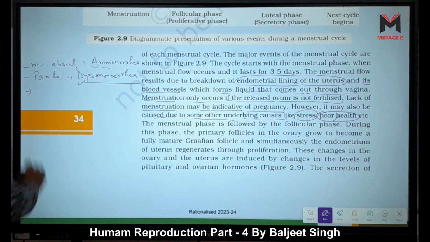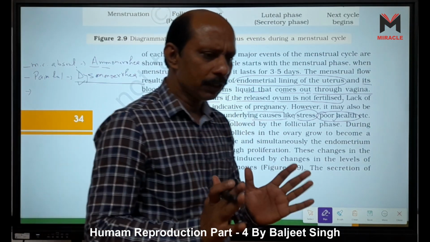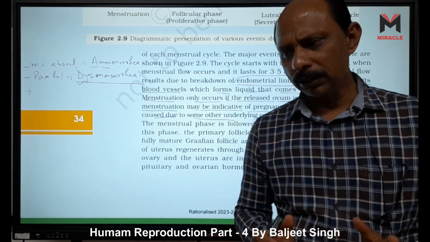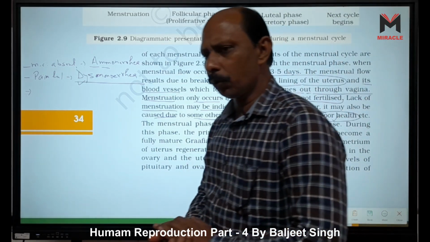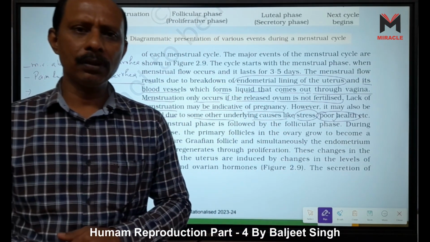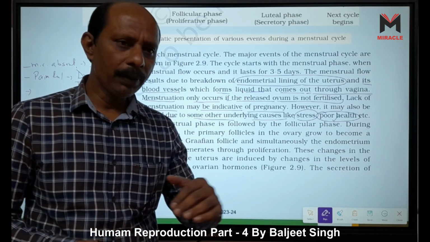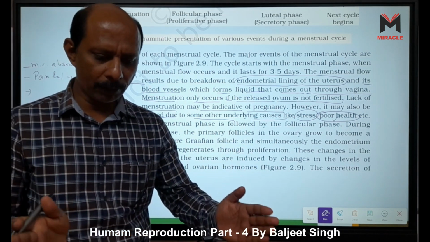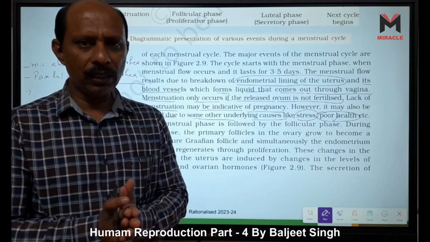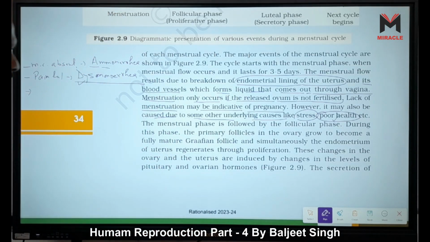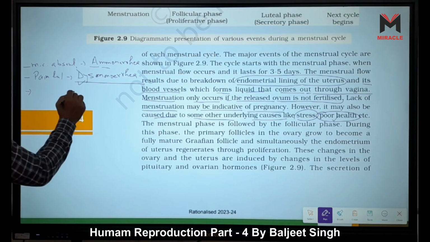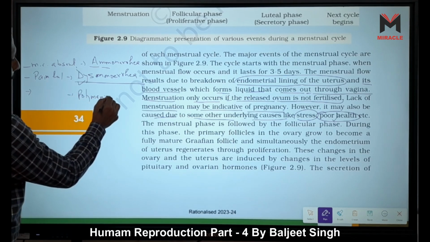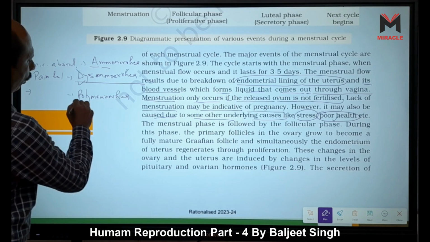Sometimes the lifespan of the menstrual cycle is reduced. It is not 28 to 30 days, it becomes only 3 weeks. When the lifespan of the menstrual cycle is reduced to 3 weeks, it is called polymenorrhea.